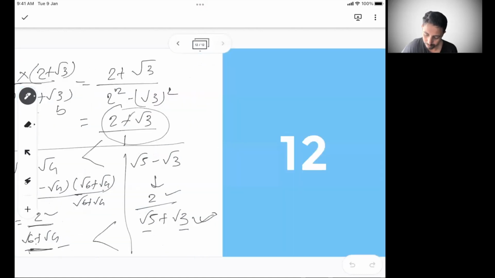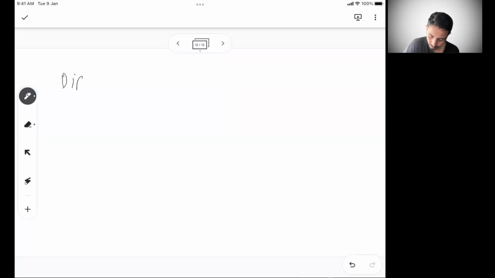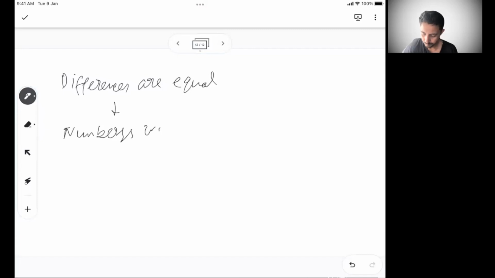Then similarly, we can write when differences are equal, numbers with largest sum is lowest.